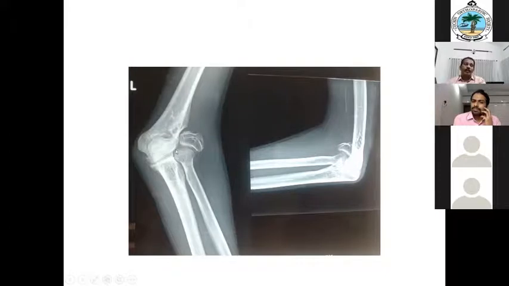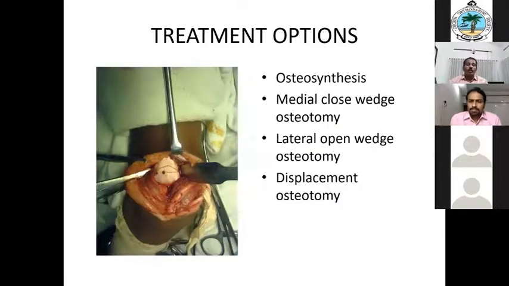Either radial head is already deformed, and if you are dissecting and putting it back, you can sometimes get an avascular necrosis. So this may lead on to arthritis, painful arthritis. So in a very late case, it is better to correct the deformity by an osteotomy. You can go for an osteosynthesis, medial closed-wedge osteotomy, lateral open-wedge osteotomy, or displacement osteotomy.